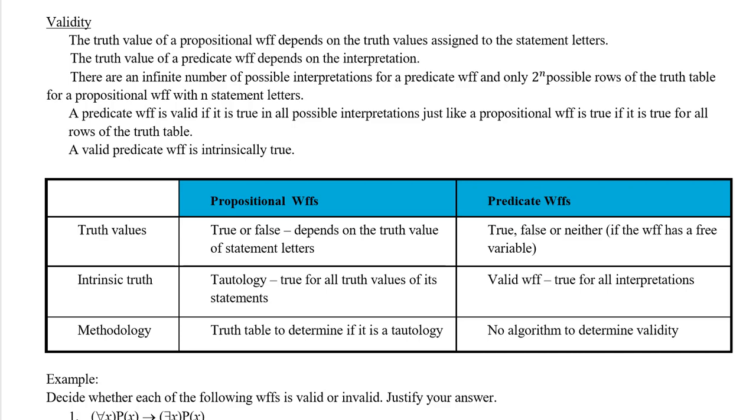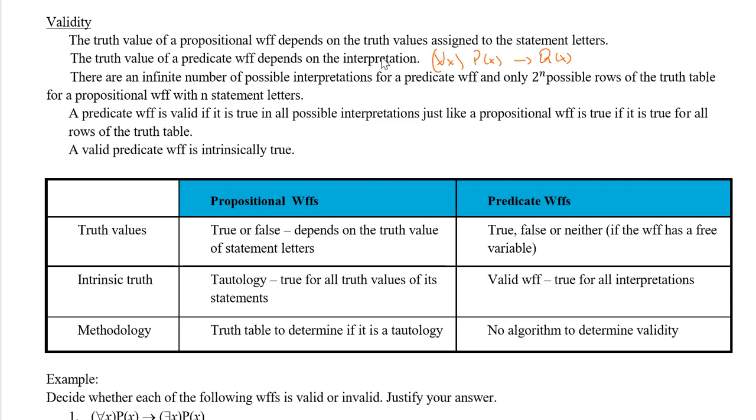Hello, in this video we're going to be talking about the truth value or validity of a predicate well-formed formula. I mean the formula which has for all and there exists. How do we know it's valid or not? In the last section, the truth value of a propositional well-formed formula depends on the truth value assigned to the statement letters, so the truth value of a predicate well-formed formula depends on interpretation. For example, if I say for all x, p of x implies q of x, it depends where x is.